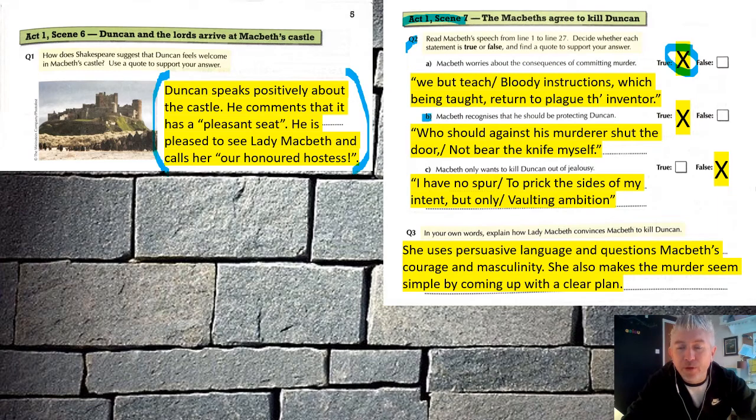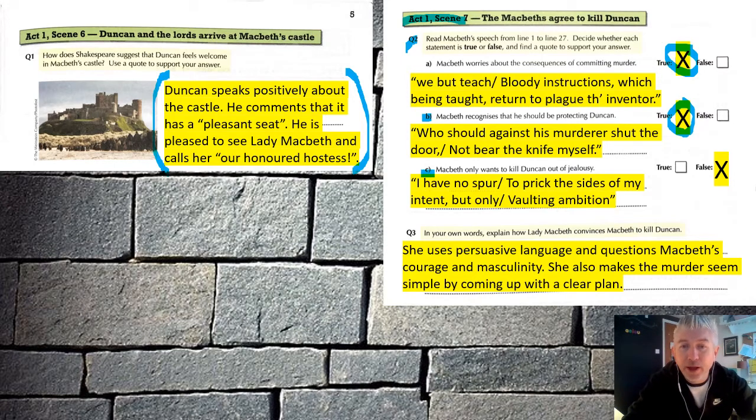Question B, or point B, Macbeth recognises that he should be protecting Duncan. That's also true. "Who should, against his murderer, shut the door, not bear the knife myself?" Here he's talking about the role of being the host. And as the host, you should be looking after your guest. As he says, not trying to kill him.